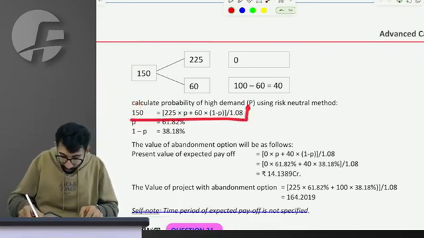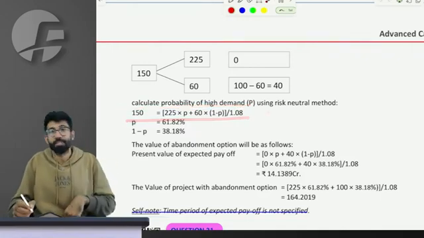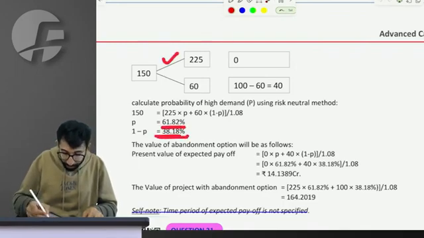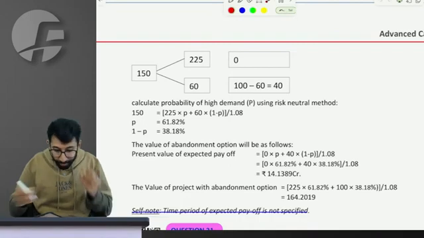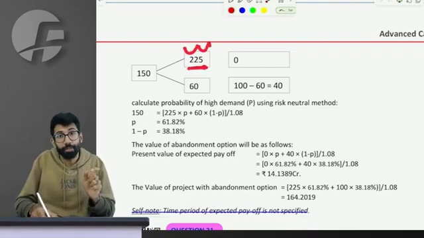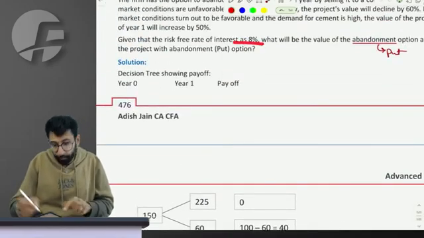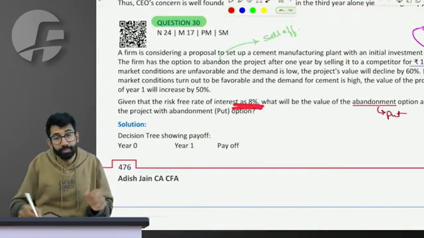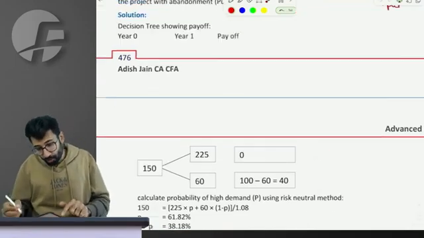So how much from this equation will be the probability of price going up and down? In the entire equation, only one number is missing, which is the probability. So if you calculate, P becomes 61.82% and 1 minus P becomes 38.18%. Yes, these are the probabilities of price going up and down. Now, think of the payoff after a year. What was the sequence? First drawing the decision tree, then calculating the risk-free rate factor, which is 1.08, then calculating the probability, then calculating the payoff. Option to sell at 100 rupees.